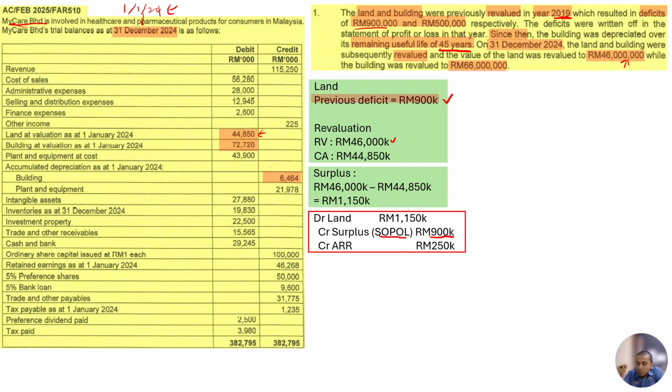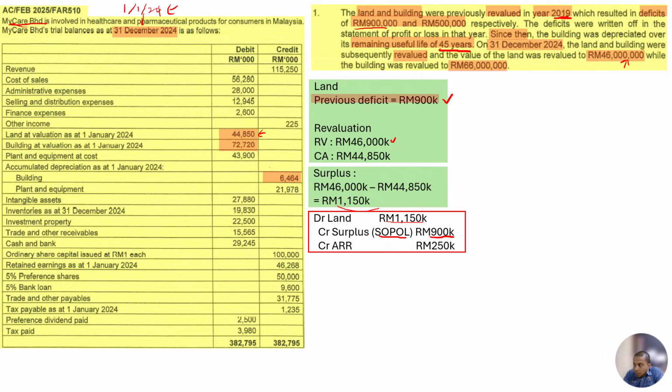Now debit side 900,000 and credit side 900,000, so it is balanced, equal to 0. The remaining goes to ARR by 250,000. Of course, the land is going to increase by 1,150,000.